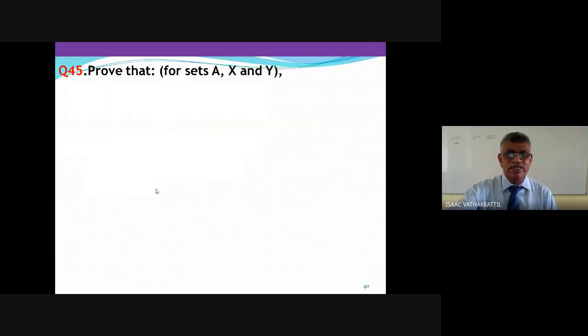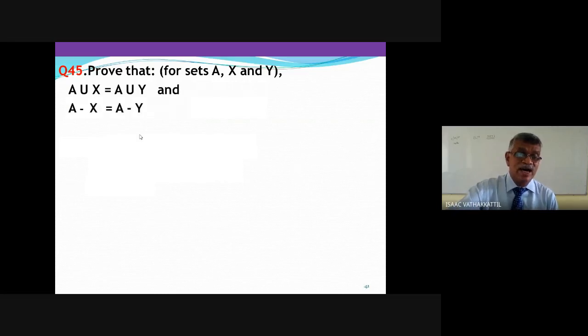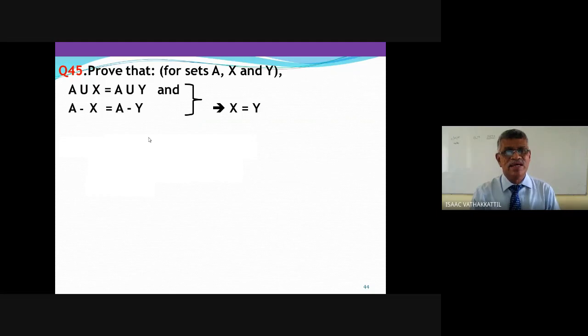Prove that for sets A, X and Y, here, instead of A, B and X, we have A, X and Y: A union X equal to A union Y and A minus X equal to A minus Y. See here, A is common in both. You have to prove X equal to Y.